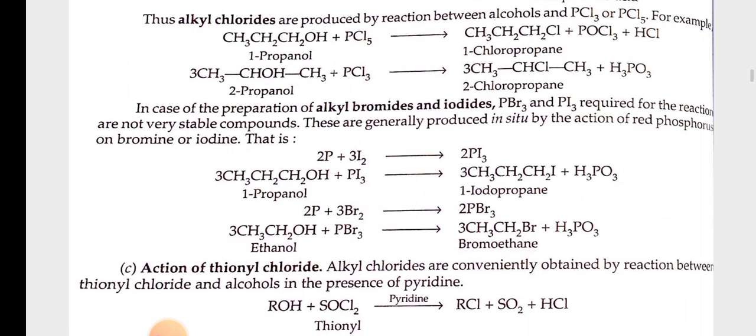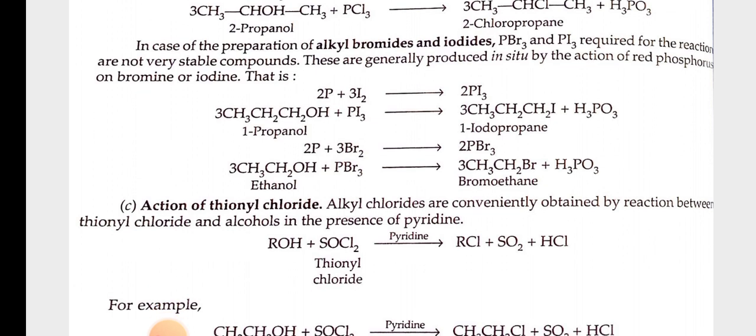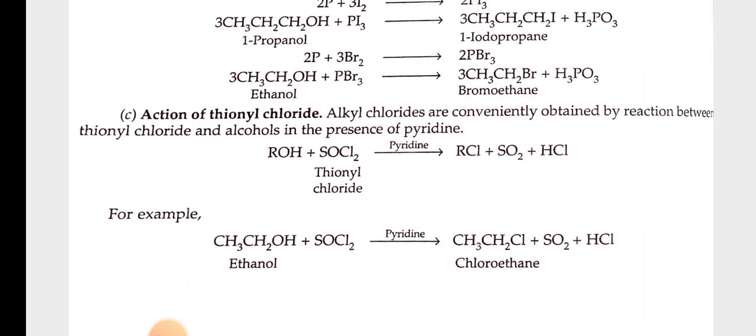In case of preparation of alkyl bromides and iodides, PBr3 and PI3 required for the reaction are not very stable compounds. These are generally produced in situ by the action of red phosphorus on bromine or iodine. That is, 2P plus 3I2 gives 2PI3, and 1-propanol gives 1-iodopropane, or 2P plus 3Br2 gives 2PBr3, and ethanol gives bromoethane. Action of thionyl chloride.